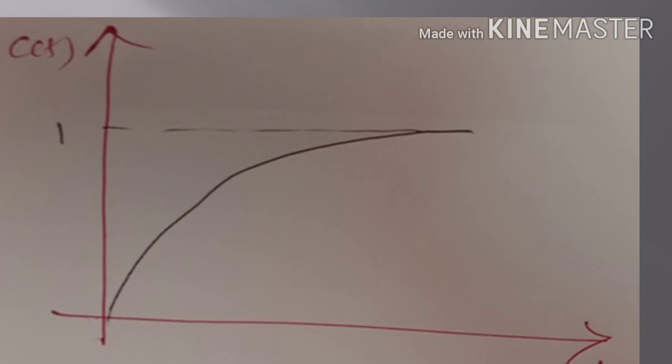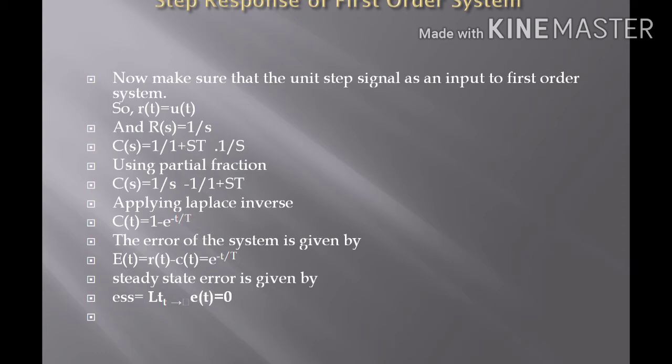When we observe the error signal of this system, e of t equals r of t minus c of t is the error signal, that we can observe in feedback systems. So e of t can be written as r of t, which is u of t, minus c of t, which is u of t minus exponential power minus t by tau into u of t.